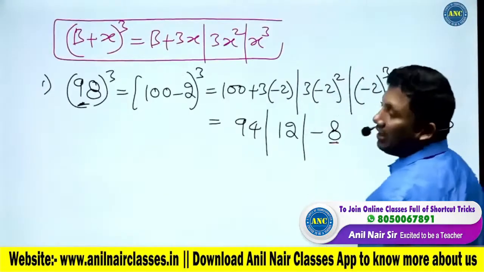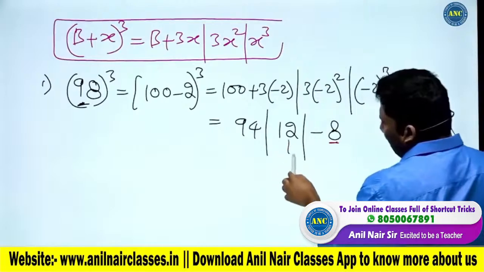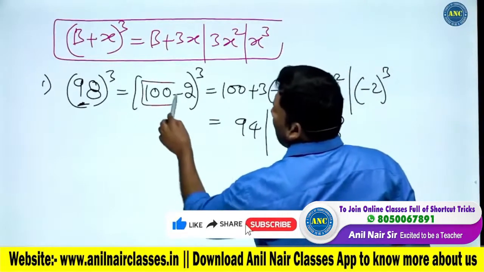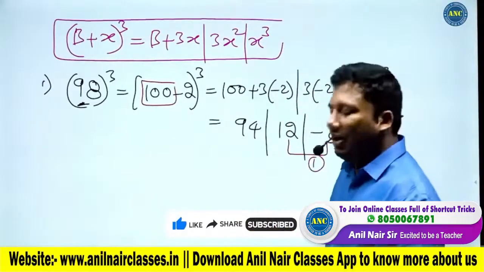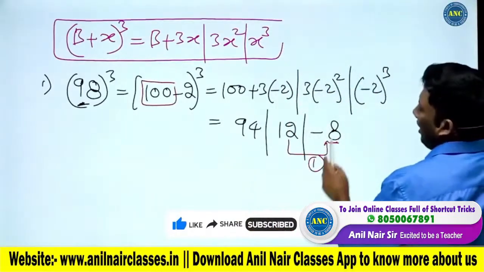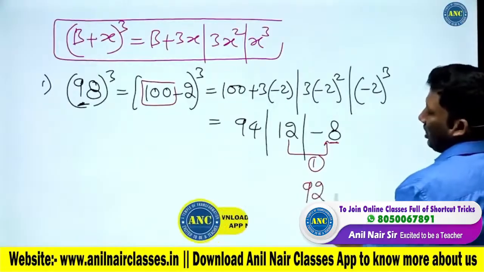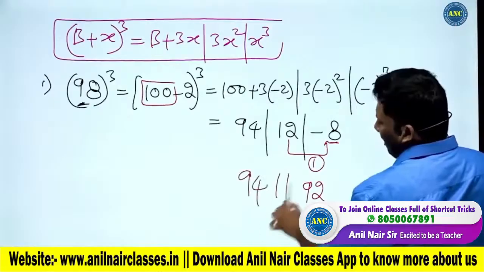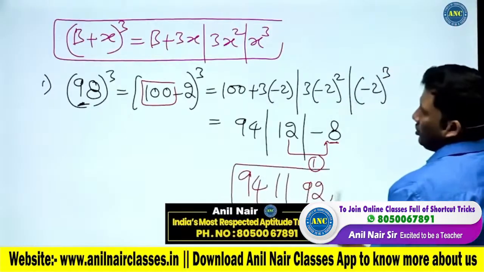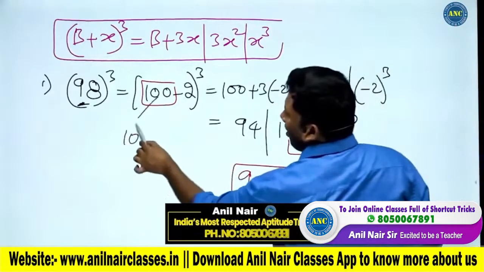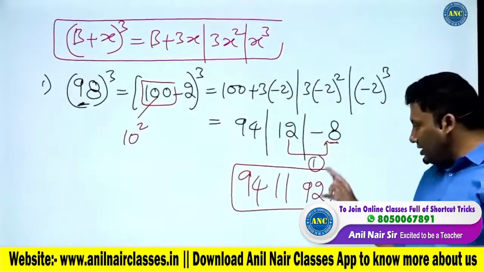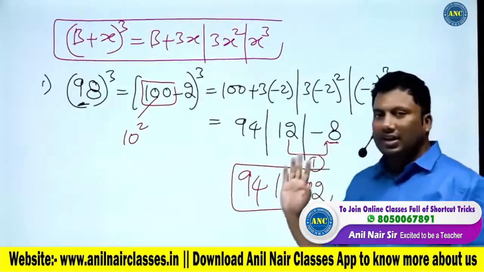No. I will take a 1 carry. 1 is carried on a base 100, so the value will become 100. 100 minus 8, 92. 12, 1 is taken out, 11. And it is 941192. 100 is 10 square, so last two places, 2 digits.